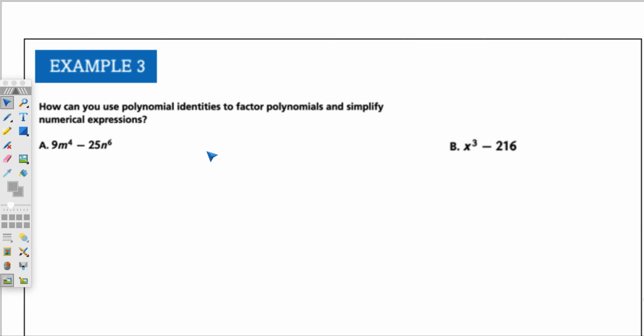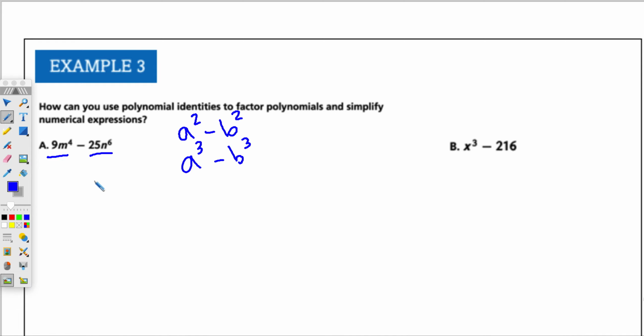For the next example, it says, how can you use these identities to factor polynomials and simplify the expressions? So we're using those formulas. Here, I see the difference. I know it's either going to maybe be difference of squares, a squared minus b squared, or I know it has to do with cubes, possibly a cubed minus b cubed. Let me think about it for a sec. First, let's see if there's a GCF. 9 is only divisible by 3, 9 and 3. 25 doesn't divide by either of those. Okay, so there's not going to be a GCF.